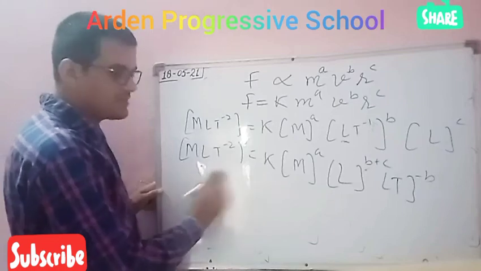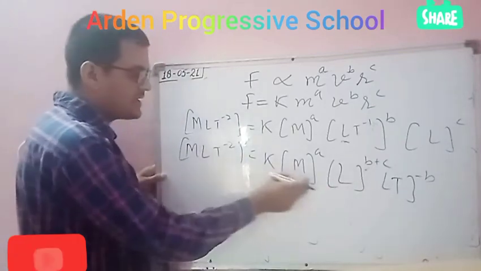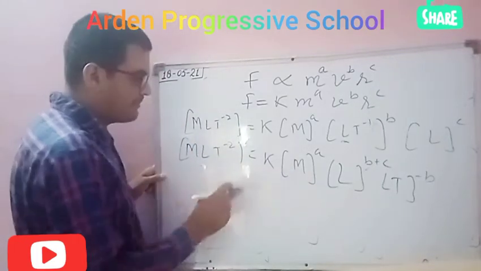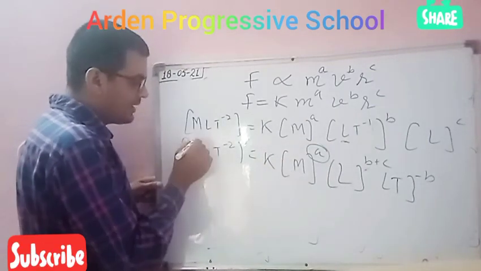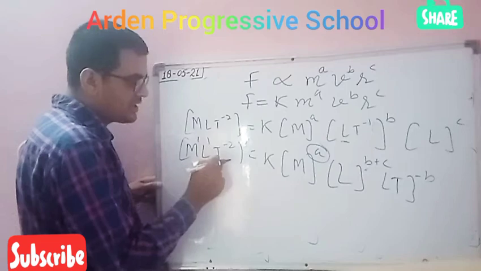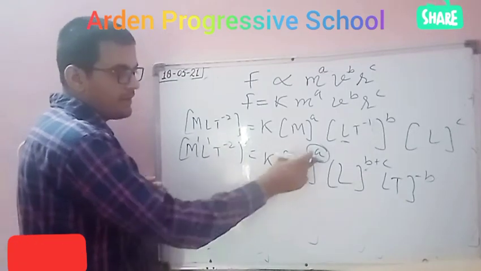We have written that this term is equal to this term, meaning each and every term is the same. So now compare. Here M's power is 1, L's power is 1, T's power is minus 2. Here M's power is a.